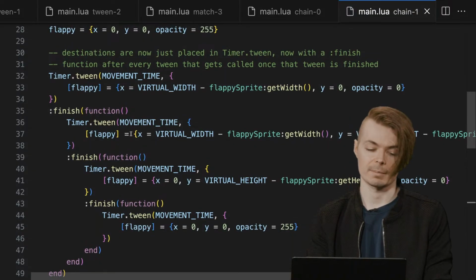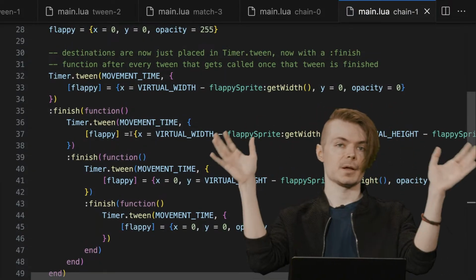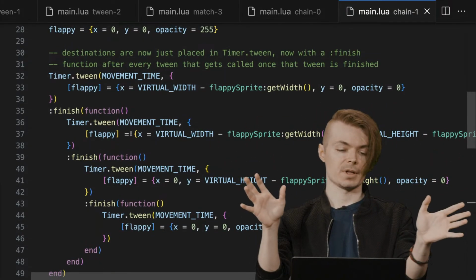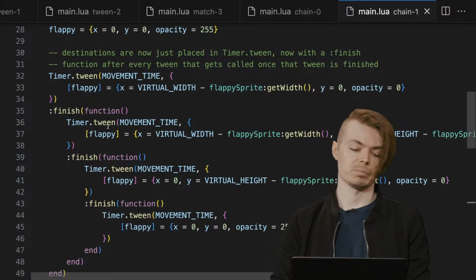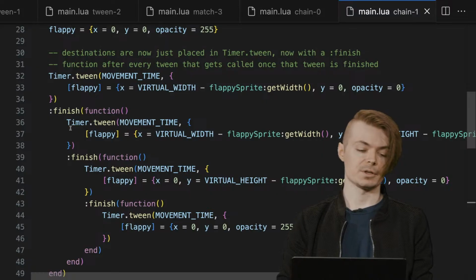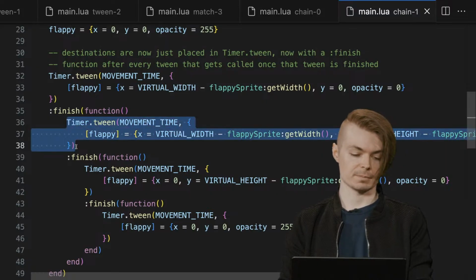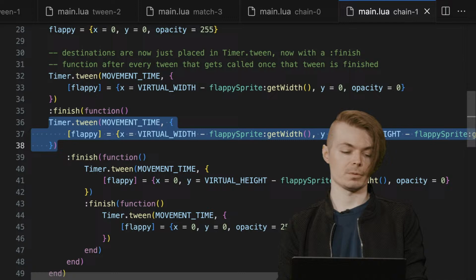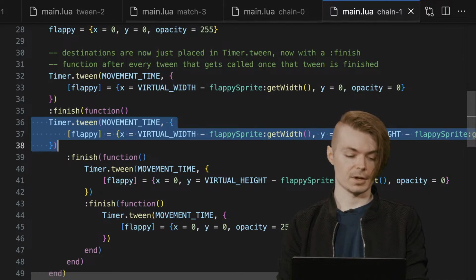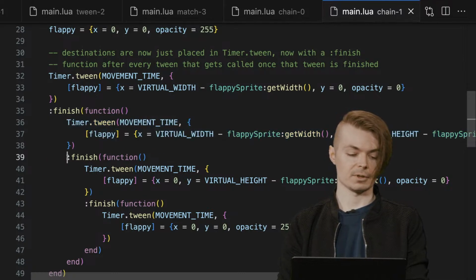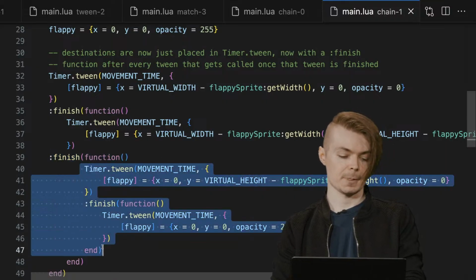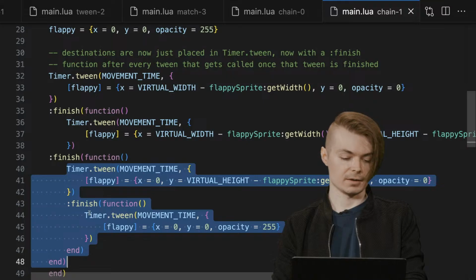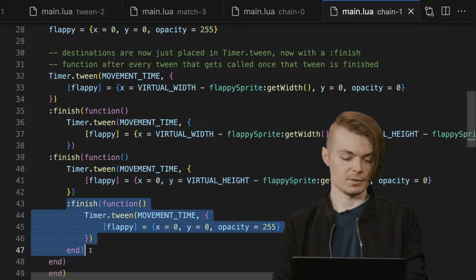I don't want to have to worry about managing timers and doing all this manual work of creating a data structure to represent these movements. Let me just call these blocks of code in sequence. And it's up to your taste, you could choose to not have them all be at this level of indentation. You could move them back and then do the same thing here, if you prefer.